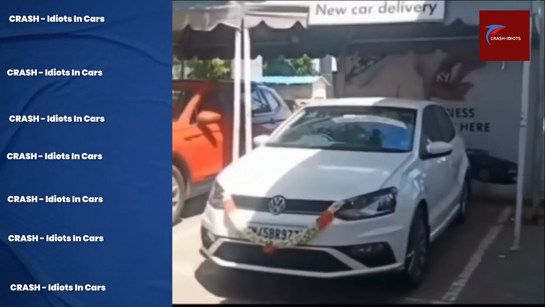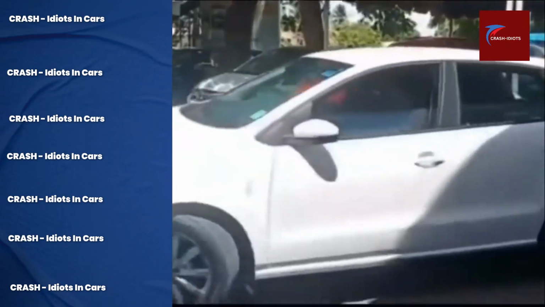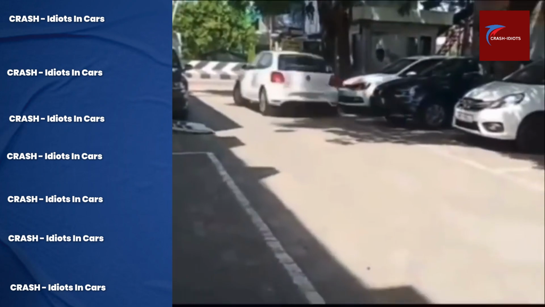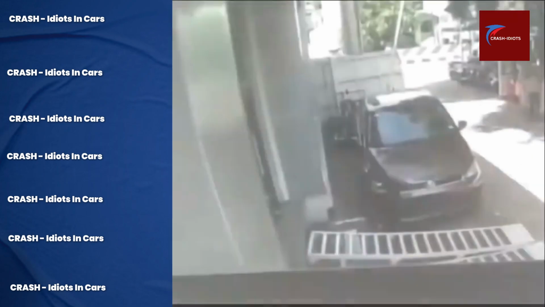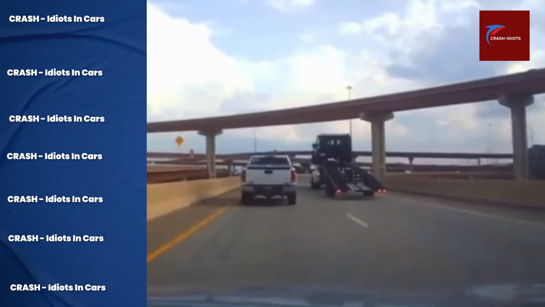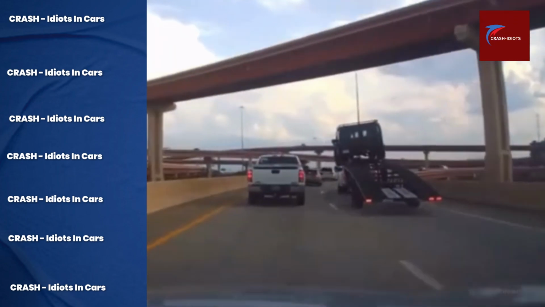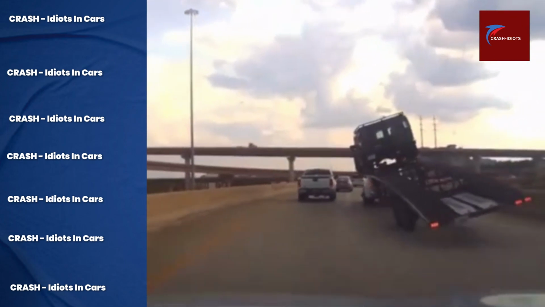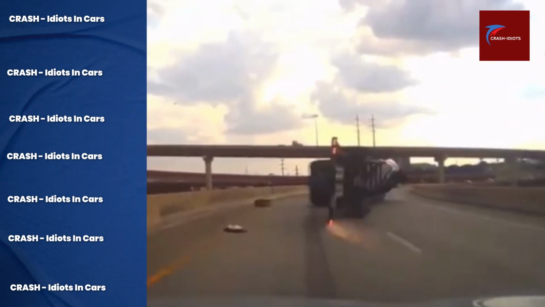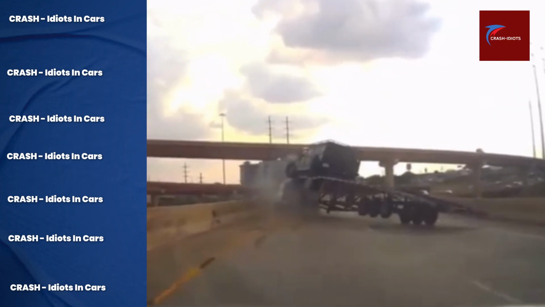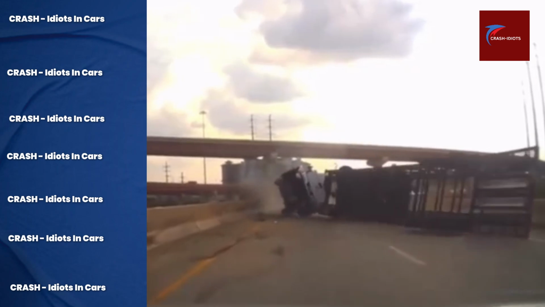While human error is a major contributor to accidents, vehicle condition also plays a significant role. Poorly maintained vehicles can lead to mechanical failures, putting you and others at risk. Brakes. Your car's brakes are its most important safety feature. Worn brake pads or malfunctioning brake systems can cause delays in stopping, leading to accidents. Regularly check and service your brakes to ensure they're in top working condition.